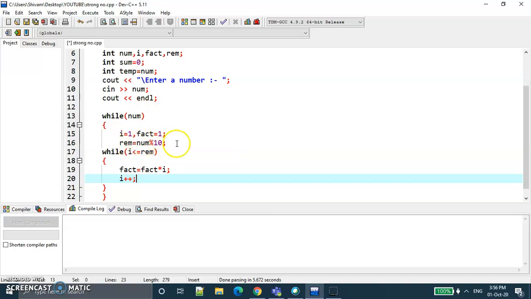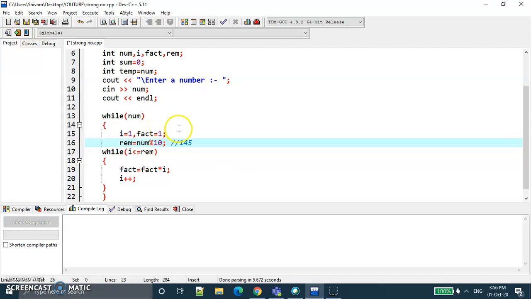After remainder checking, if we take a number, 145, input by the user, then 145 modulo 10 is 5, so the remainder is 5. Now the value of i is 2, and 2 is less than or equal to 5, which means the loop condition is true.